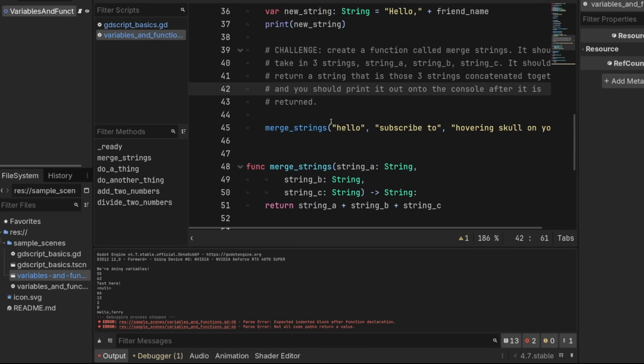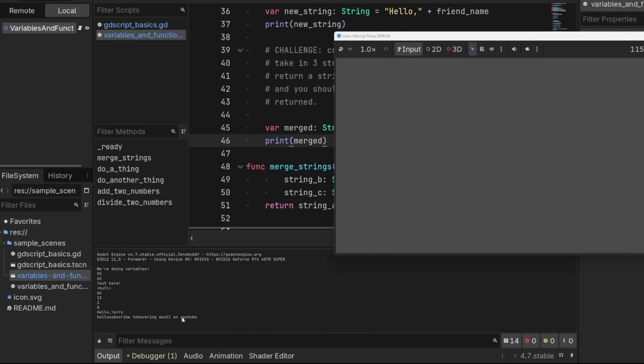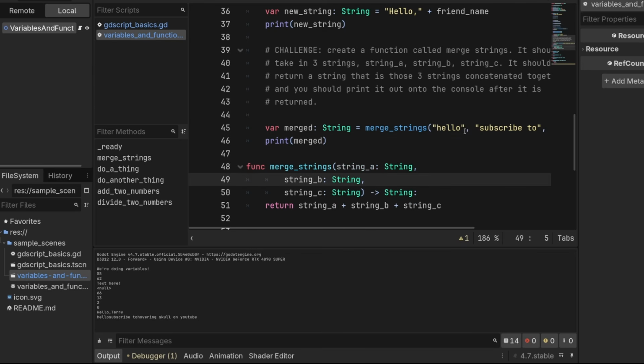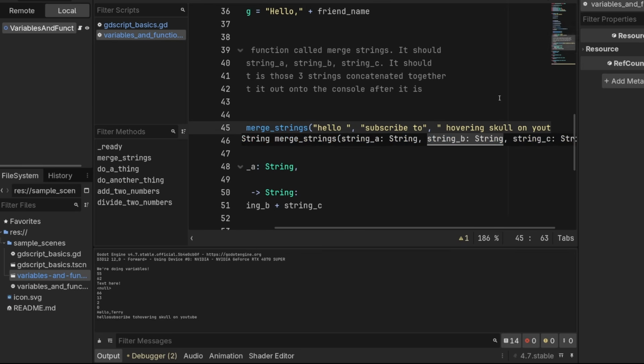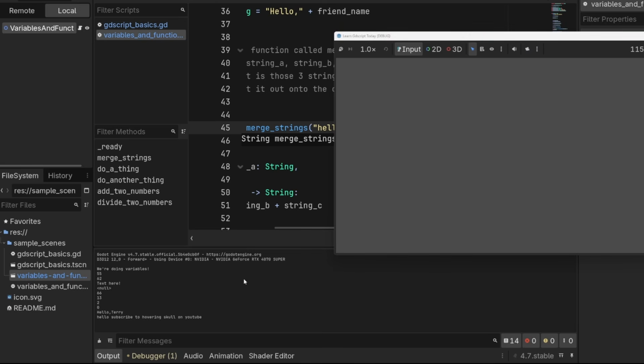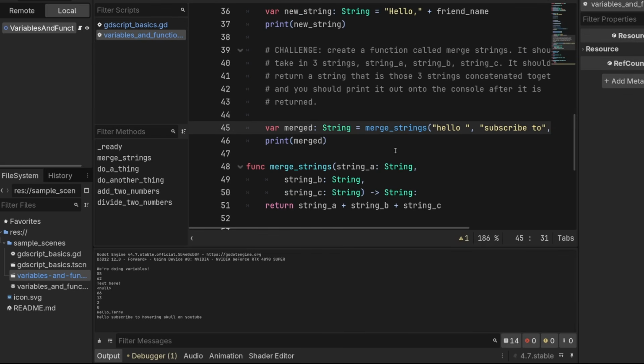Okay, cool. So what's this going to do? Well, this does the function, but it isn't putting the return value anywhere. So we can put it into a variable, var merged string, and then we can print merged string. And it would be totally okay to not put it in a variable first and just put merge strings inside of print. Totally fine. Okay, let's run this and see if it works. Hello, subscribe to Hovering Skull on YouTube. There's no spaces, so if you want to make that work better, you can put spaces there. But hello, subscribe to Hovering Skull on YouTube. Wonderful. Okay, so that's enough subliminal messaging for you.